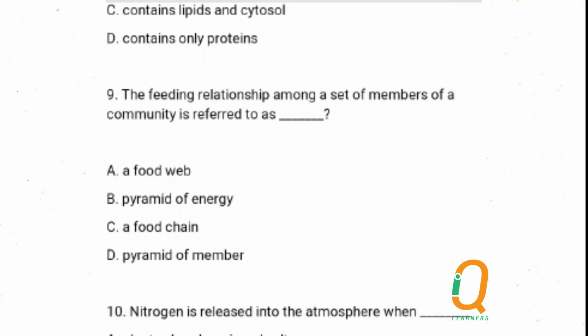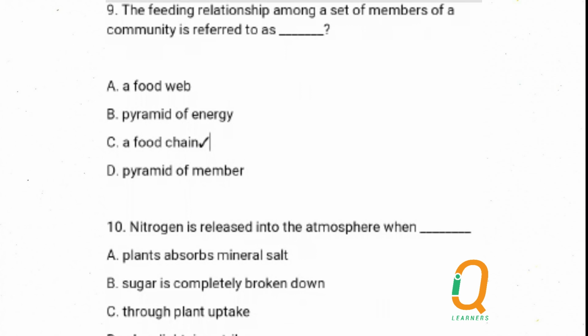For example, a cockroach can be fed upon by a lizard, while a snake can feed on a lizard. And that snake that feeds on a lizard can be fed on by man, or even fed on by a hawk. So that feeding relationship is called a food chain. The answer is C.